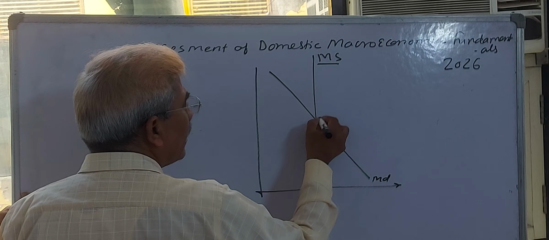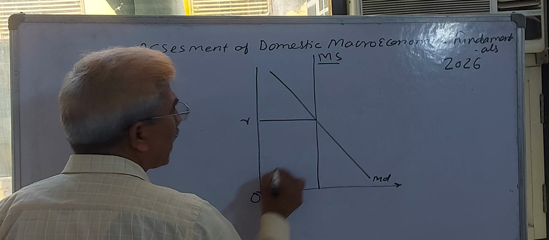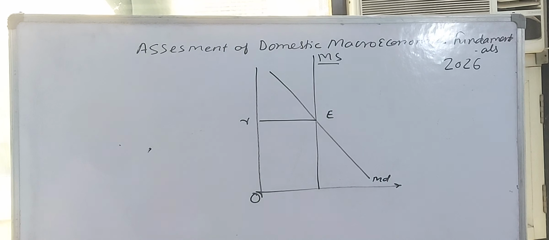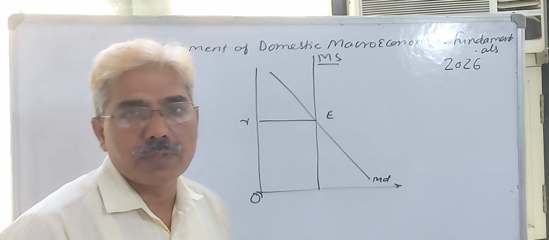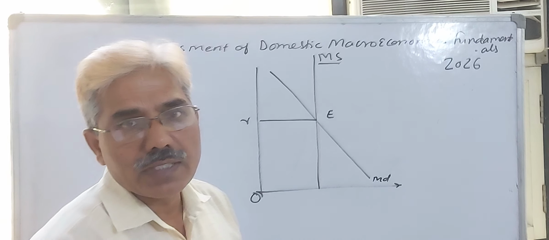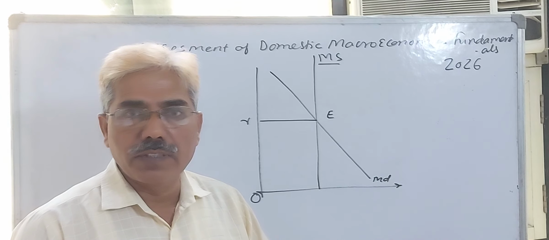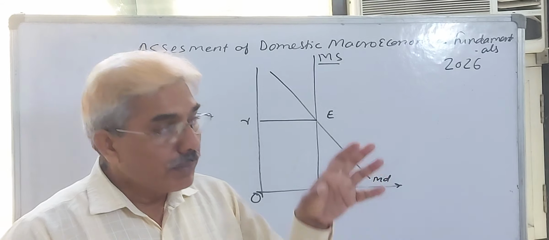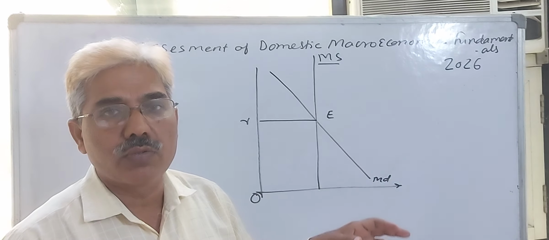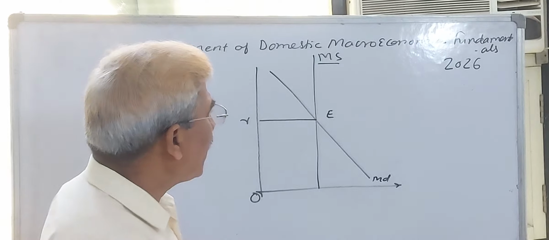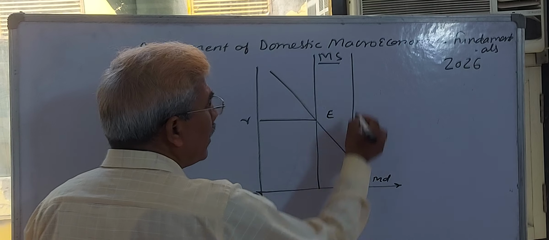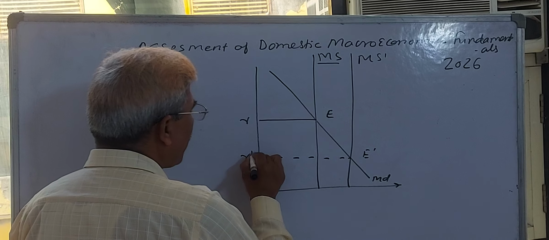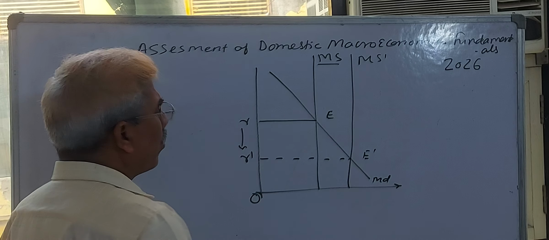Determined by the RBI, say this is the rate of interest in the market. If the RBI purchases a variety of securities from the commercial banks, meaning commercial banks sell shares, bonds, debentures of companies, and treasury bills of the Government of India to the RBI, and the RBI, by purchasing the securities, gives money to the commercial banks, the money supply in the commercial banks will increase. Increasing money supply in the commercial banks reduces the market rate of interest from OR to OR dash.